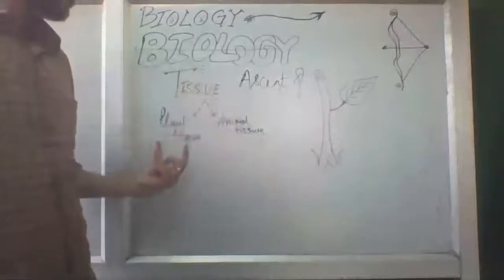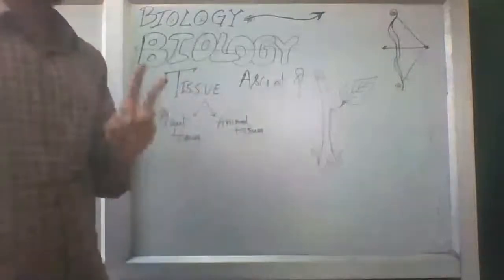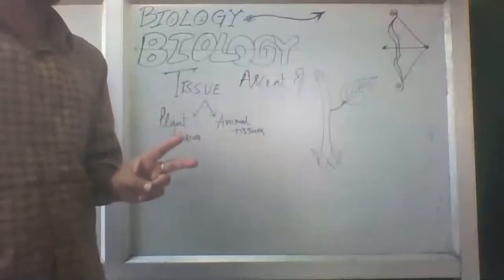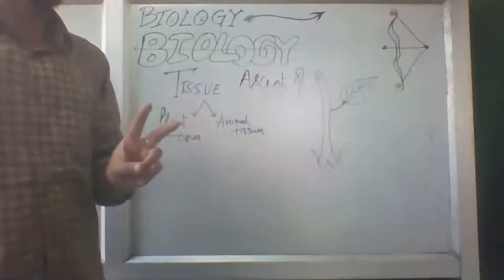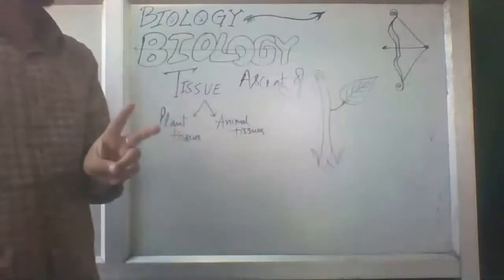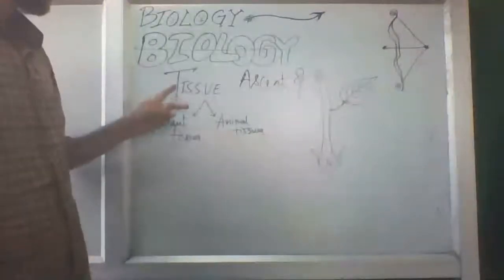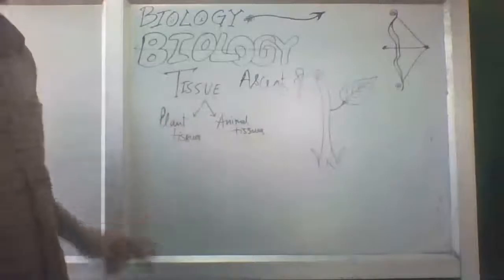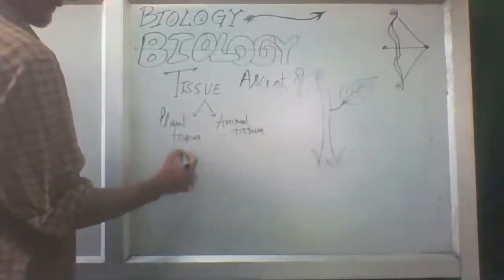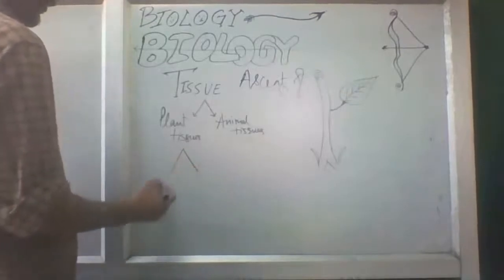In the plant tissues, we will study two main types of tissues. Without these two tissues, it is not possible for us to study plant tissues. Which two types are they?